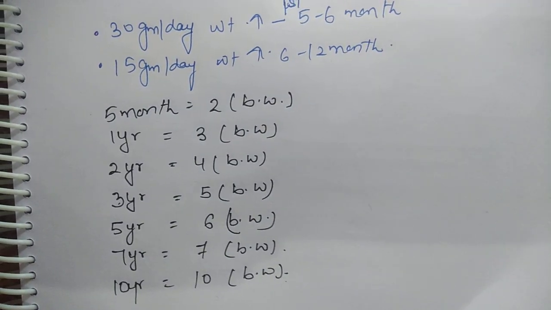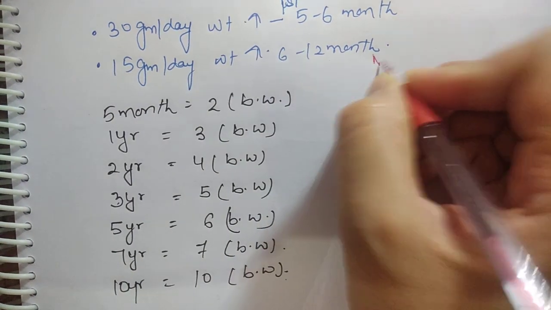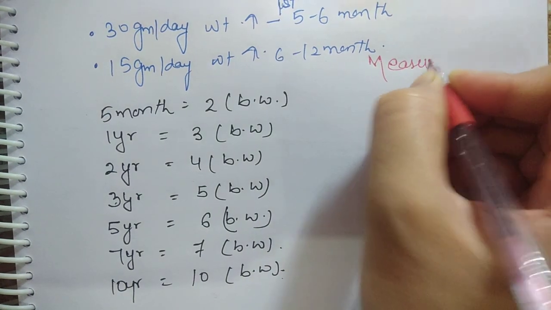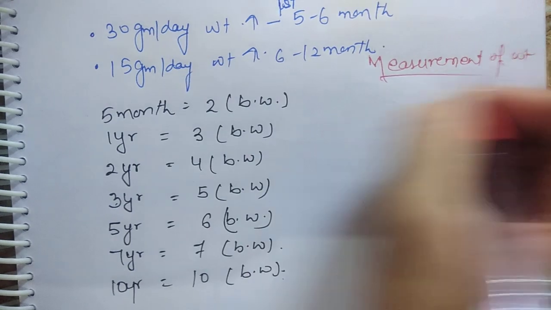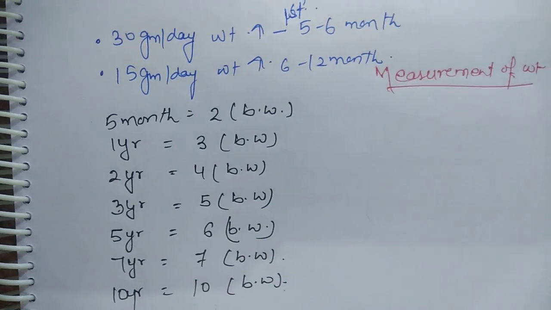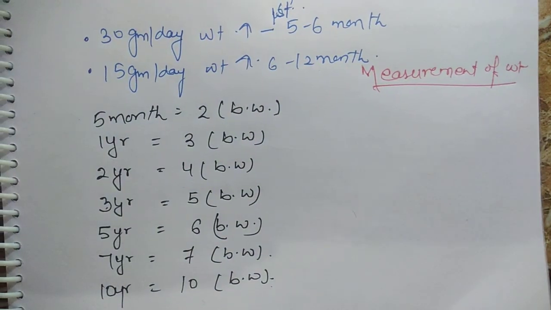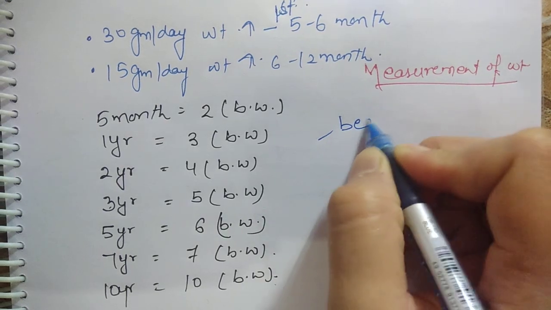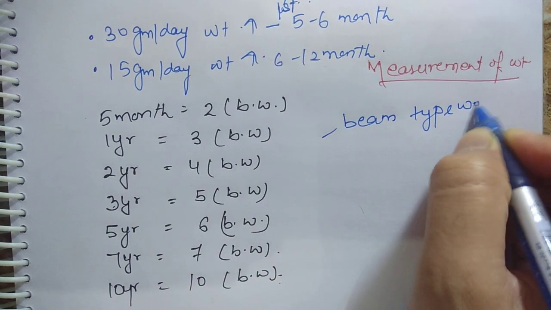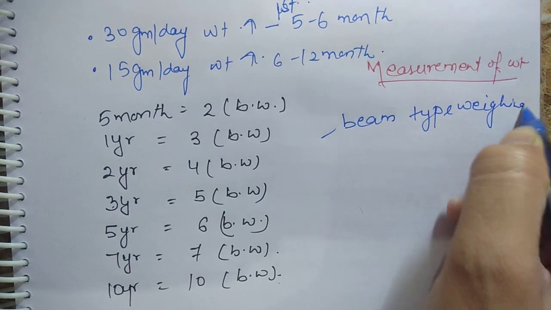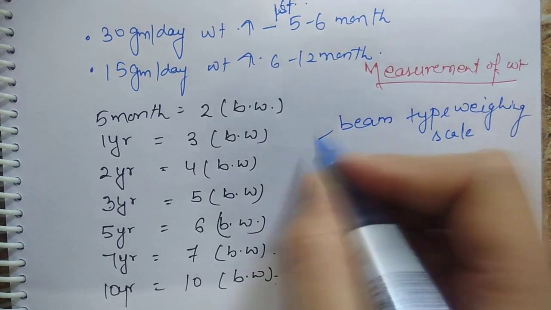Now we will discuss how we measure weight. There are various methods for measurement of weight in children. One is the beam type weighing scale.